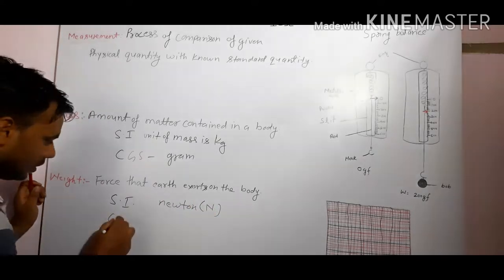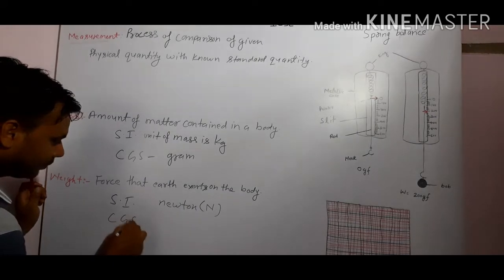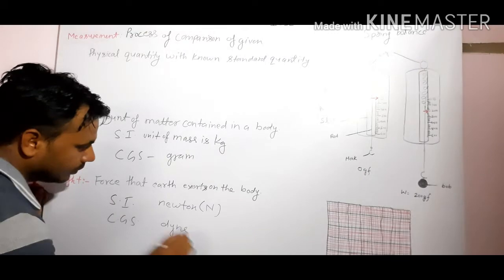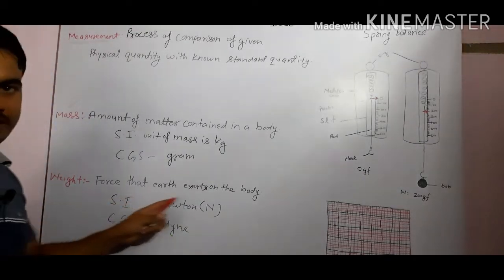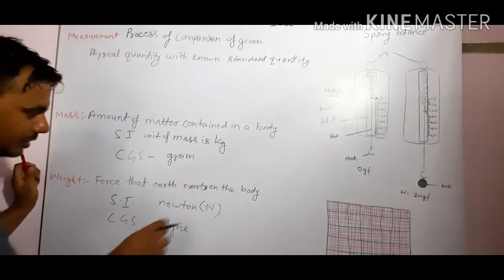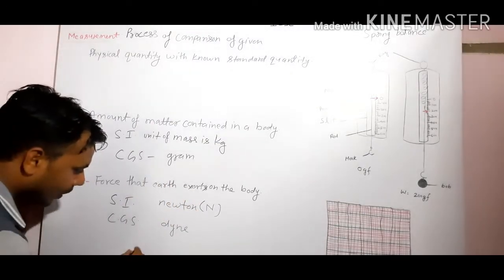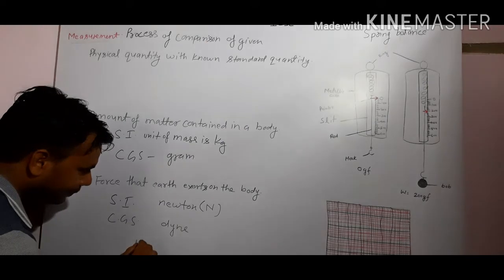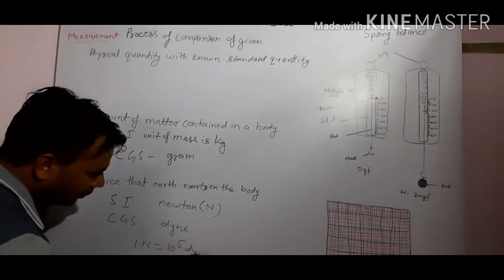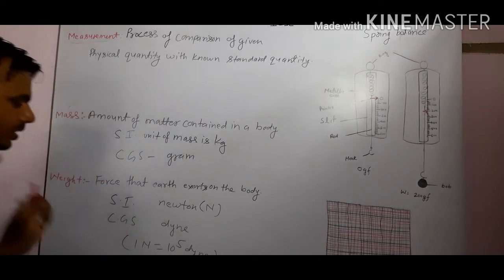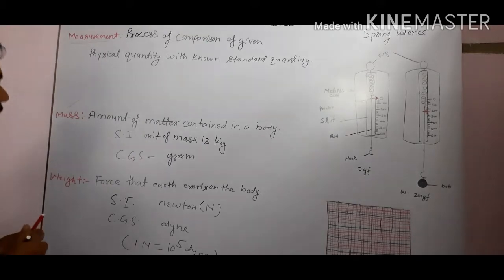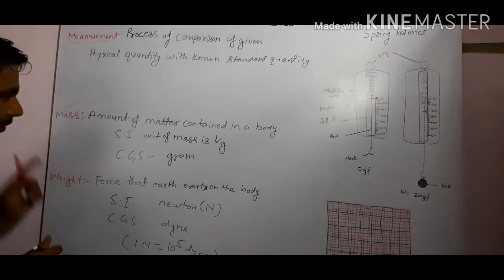And CGS unit is dyne. SI unit of weight is Newton and CGS unit of weight is dyne, and there is a relation between Newton and dyne. 1 Newton is equal to 10 to the power 5 dyne. This is the relation between Newton and dyne.